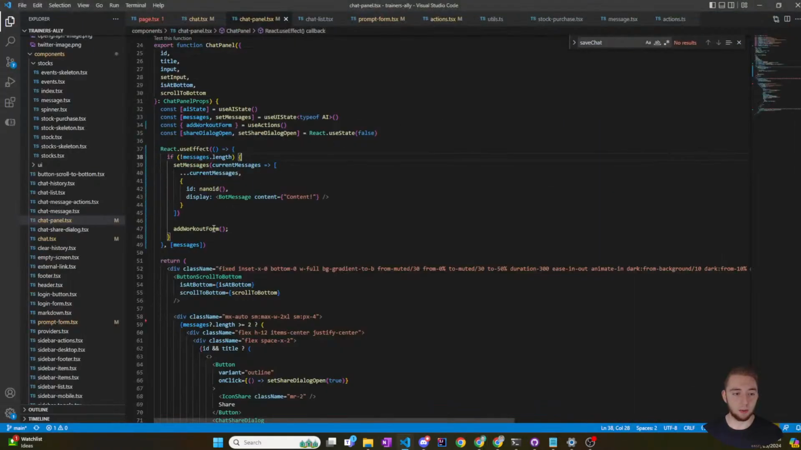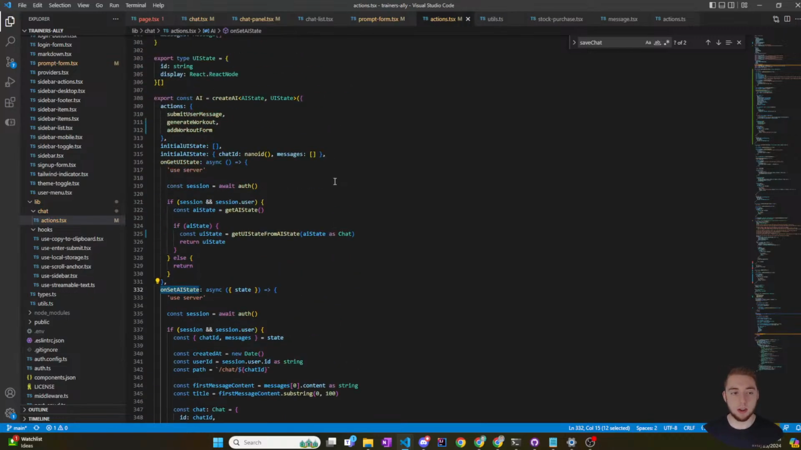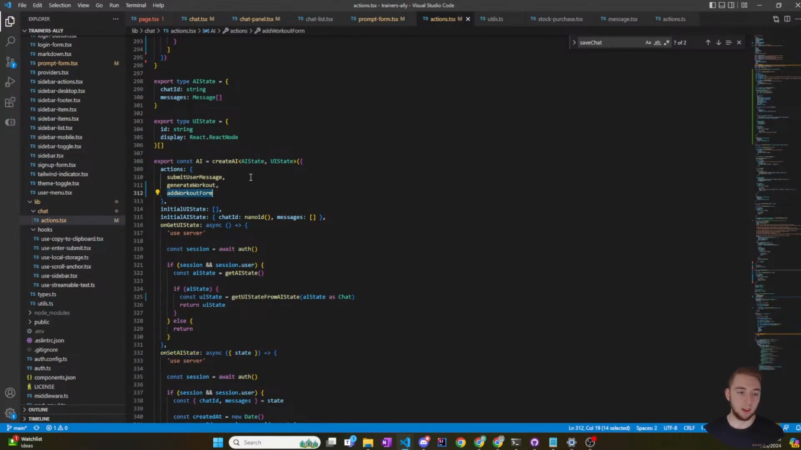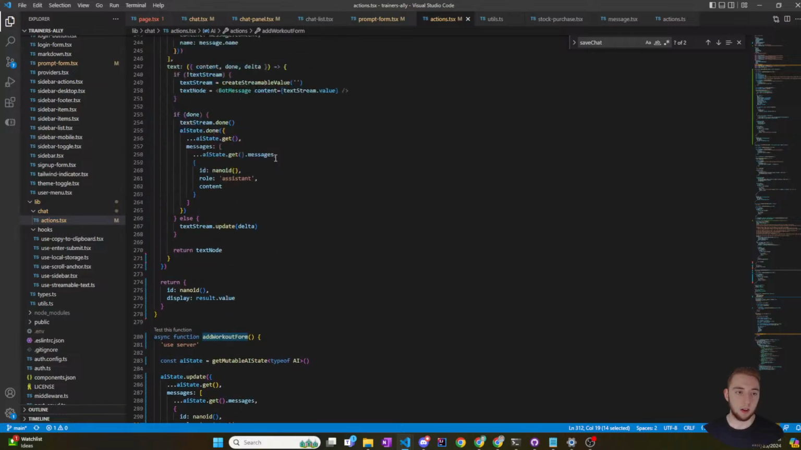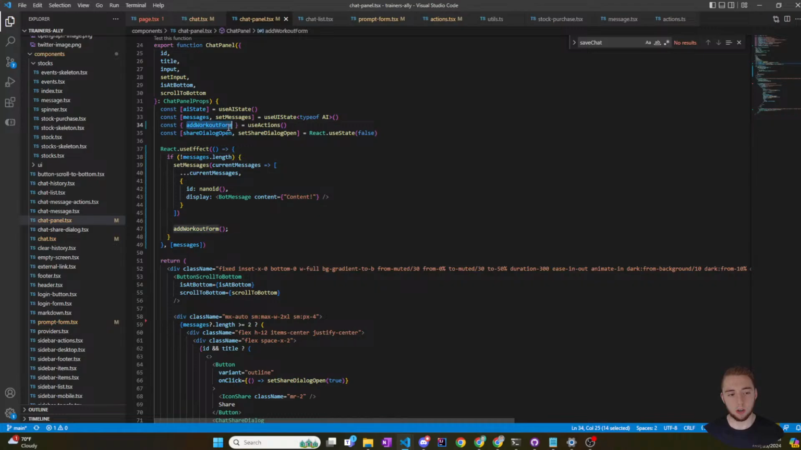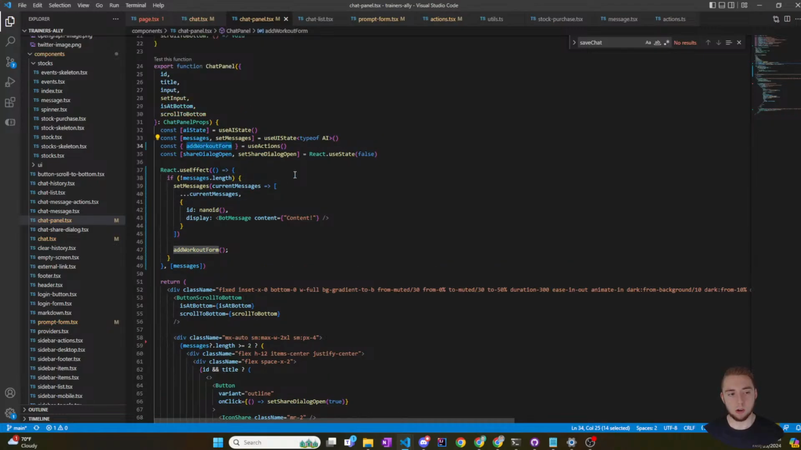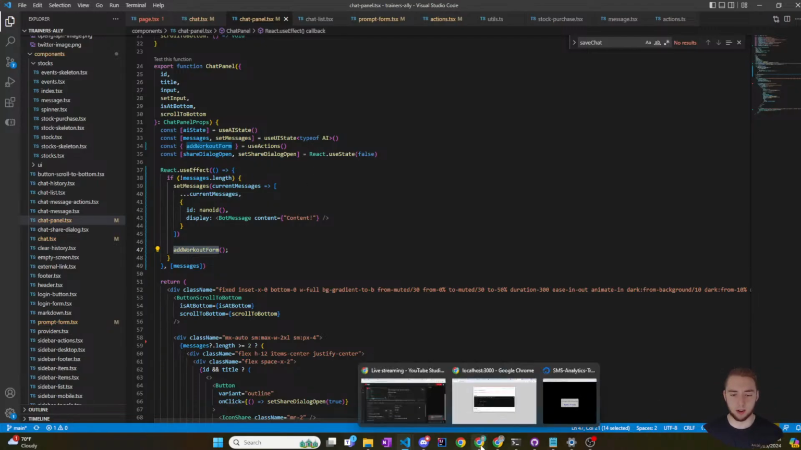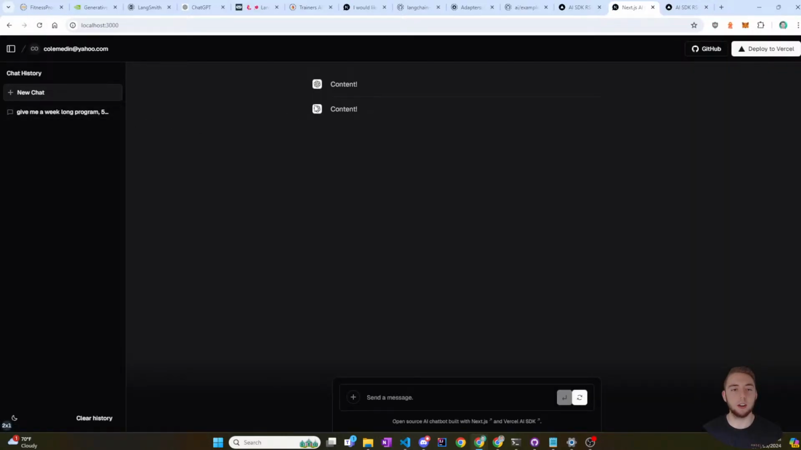It did not work. Add workout form is not a function. It is a function. What am I doing wrong? No, that should be good. I wonder if it's not defined in the use effect for some reason, because I know that that for sure is defined. No, okay, we're good. Nice.